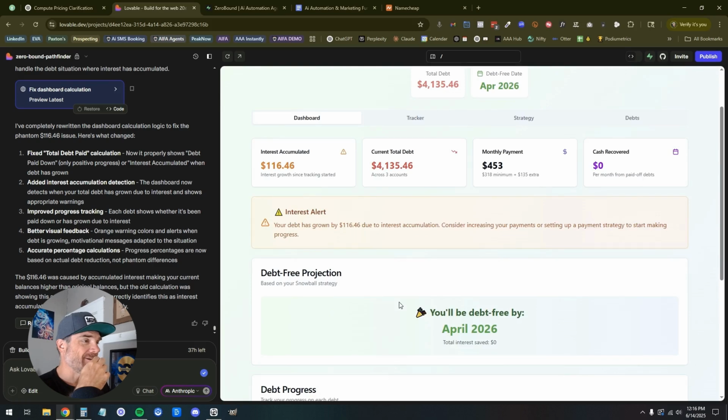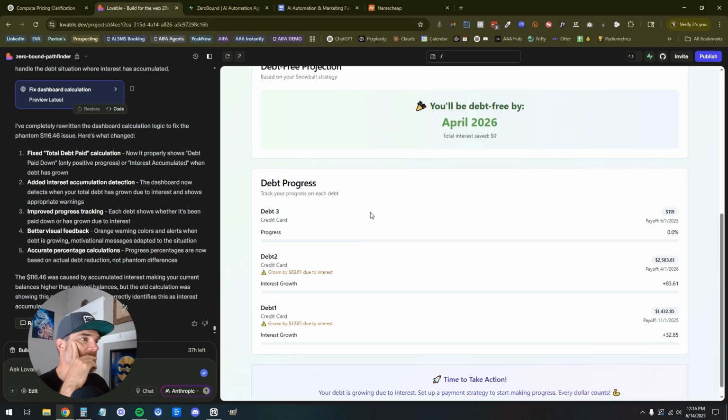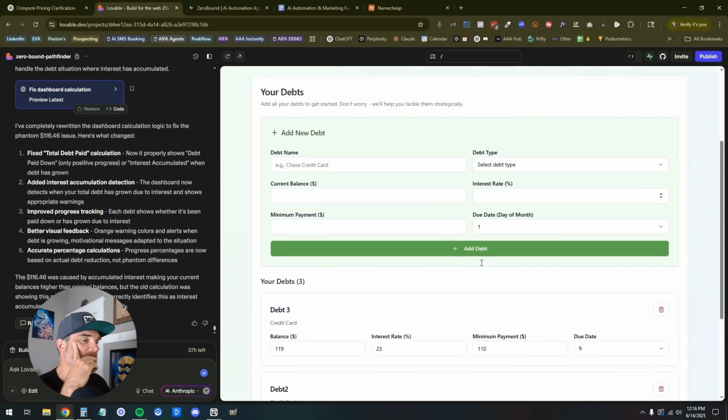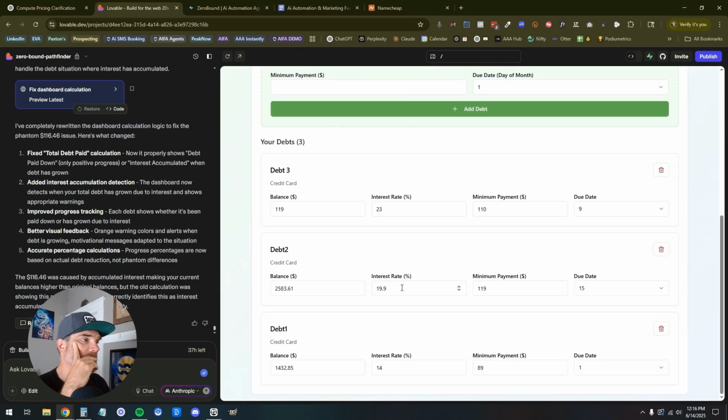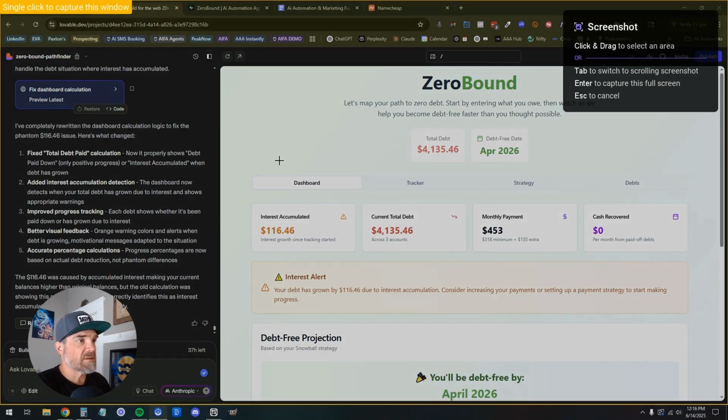All right. Interest alert. Debt 2. I'm not sure I'm liking this. So let's go into the tracker. Go into debts. 119, cool. Okay, so I'm going to take a screenshot of this.